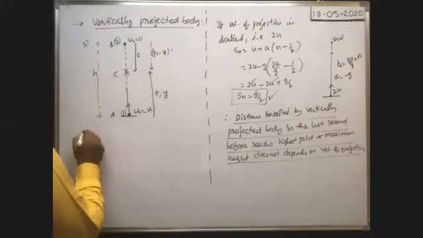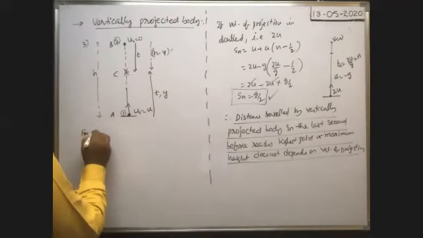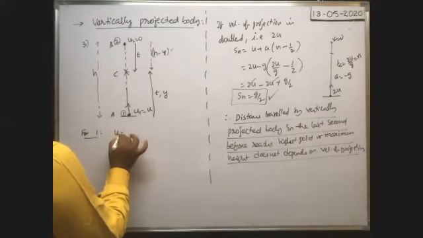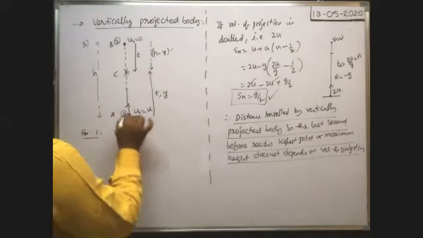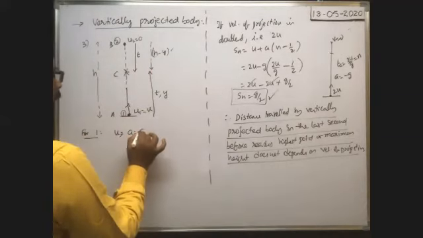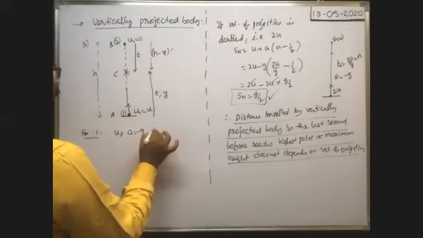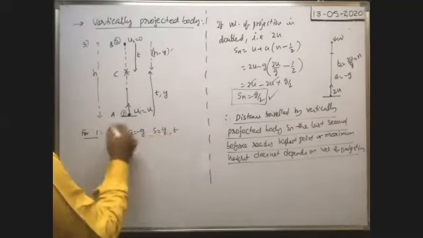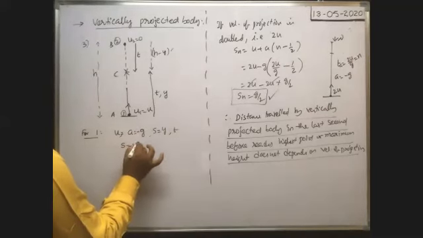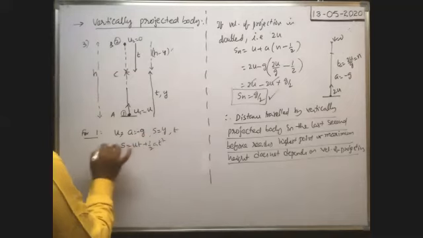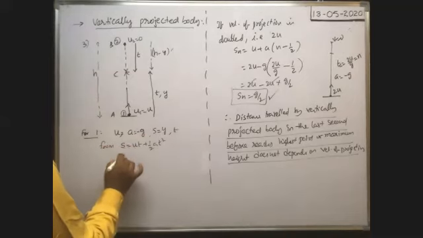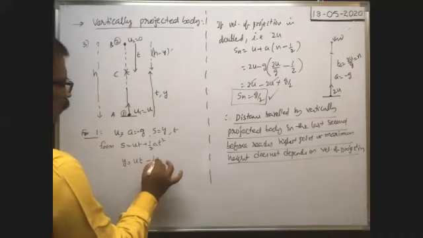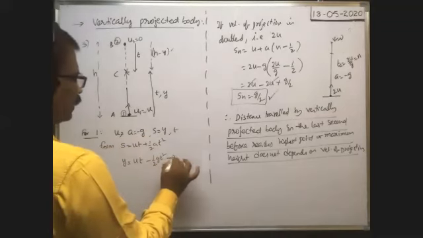Now for the first body, the initial velocity is u itself. Because it is a vertically projected body upwards, the acceleration is equal to minus g. Displacement s is equal to y, which we have to find, and time taken is equal to t. Then what is the relation among them? From s is equal to ut plus half at square, s means y, u means u only, and half a means minus half g. So y is equal to ut minus half gt square. This is equation 1.